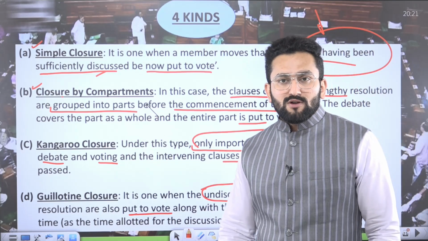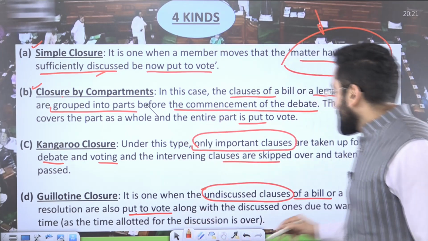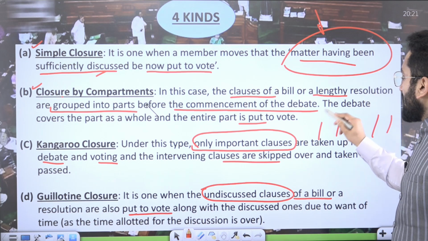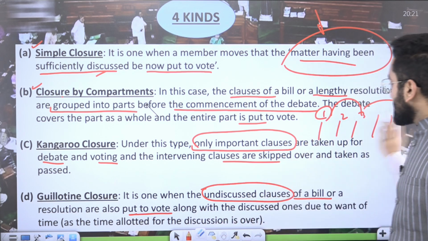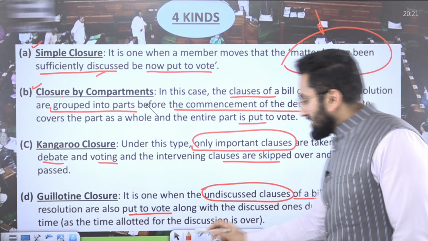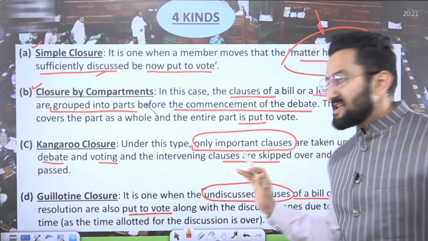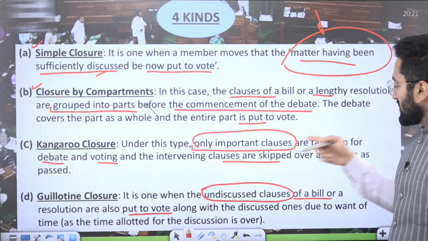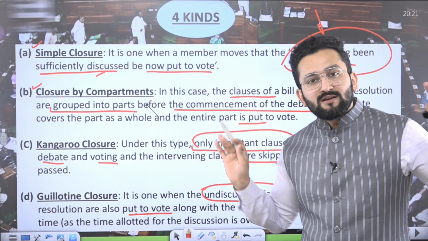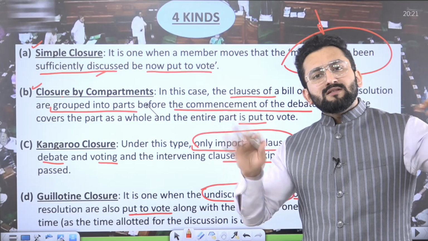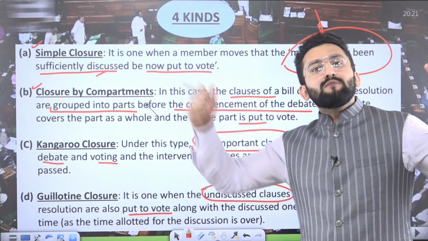In case of kangaroo closure, what is the meaning? How does a kangaroo walk? You remember, a kangaroo jumps. For example, these are the provisions. So the kangaroo will jump from 1 to 3, then 3 to 6, 6 to 9, or say 9 to 20. So in kangaroo closure we actually jump to the most important provisions. We leave other things aside. Under this type, only important clauses are taken up for debate and voting, and the intervening clauses are skipped and taken as passed. For that we consider, okay, these are discussed, these are passed. So there are certain clauses which are not even discussed in a kangaroo motion. We just jump to important provisions.